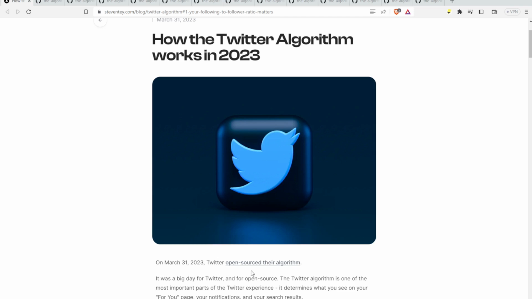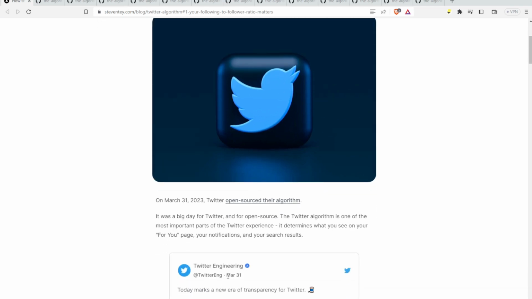It was a big day for Twitter and for open source. The Twitter algorithm is one of the most important parts of the Twitter experience. It determines what you see on your For You page, your notifications, and your search results.